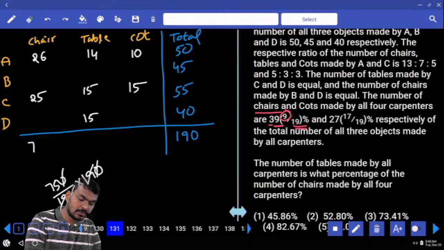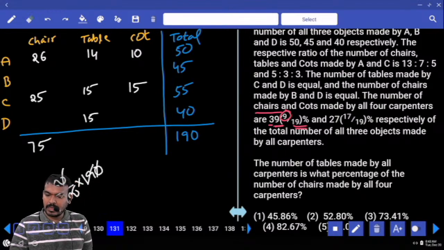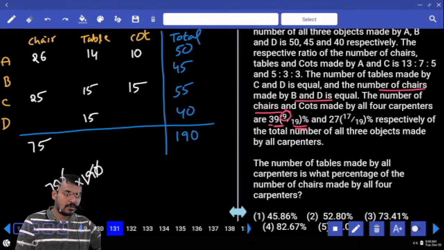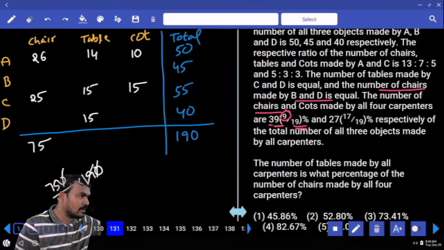Means total chairs is how much? 75. And here B and D chairs are equal or different? Equal. 26 plus 25 is 51. Remaining is how much? 24, or not? Yes or no? Total 75. In that, 51 is complete. What is the remaining? 24.